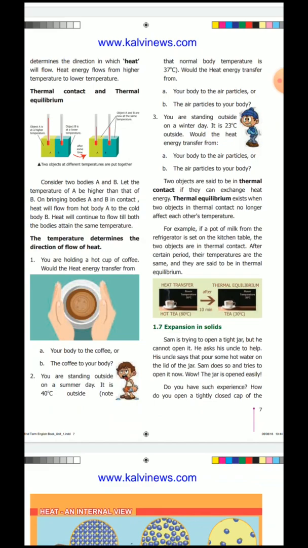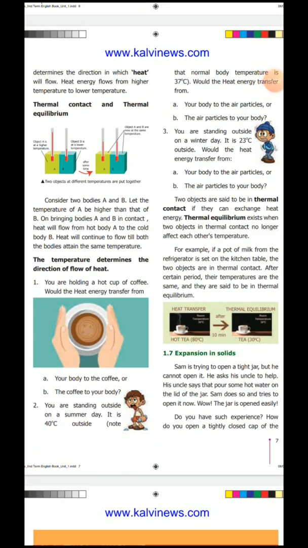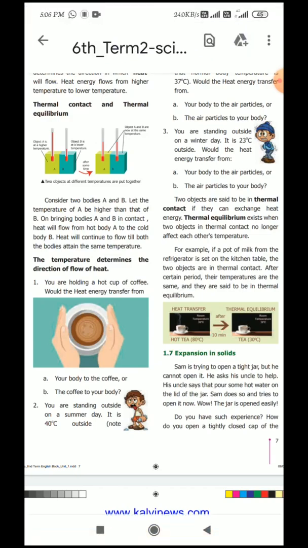And what is the meaning of thermal contact, children? When two objects are in contact with each other, we call it thermal contact. So thermal equilibrium exists when two objects are in thermal contact, due to the temperature.